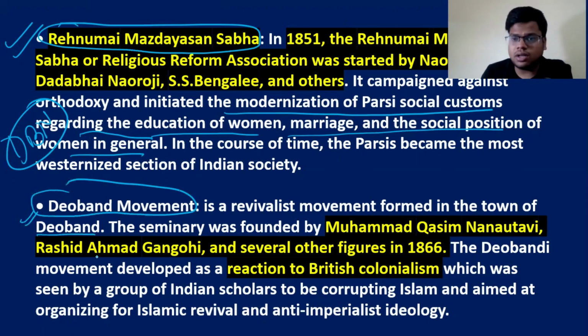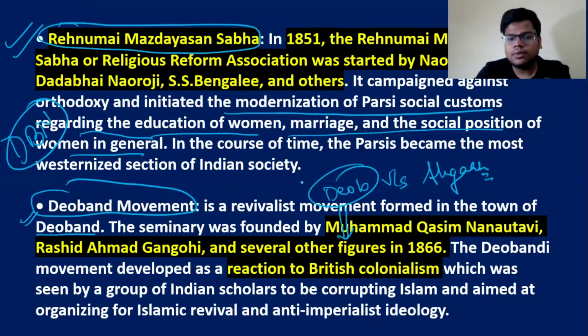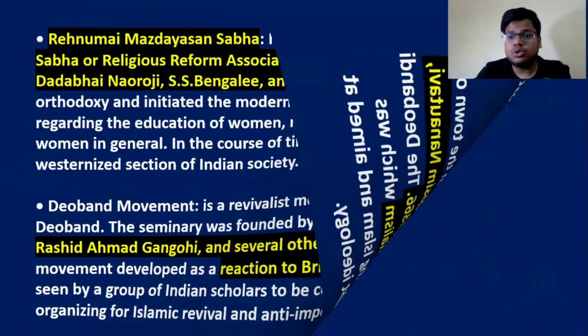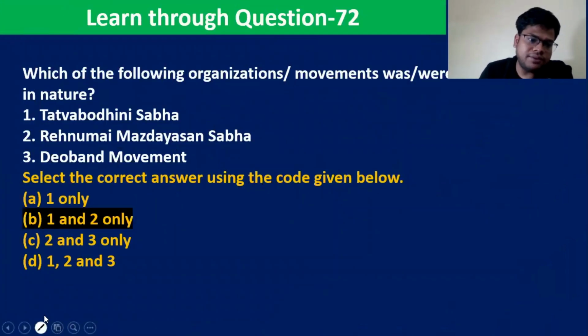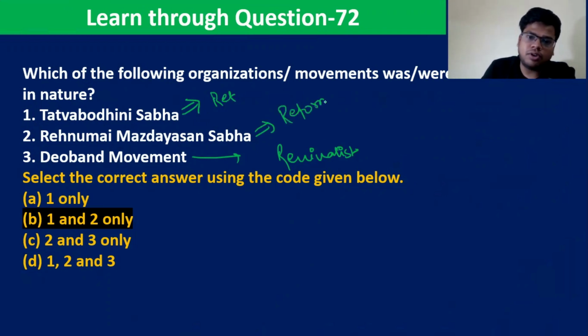We have seen that the Deoband movement was opposed to the Aligarh movement of Sir Syed Ahmad Khan, and that is why they were in favor of the Indian National Congress. So the Deoband movement was a revivalist movement. Tattvabodhini Sabha was a reformist movement, and Rahnumai Mazdayasnan Sabha was also a reformist movement.